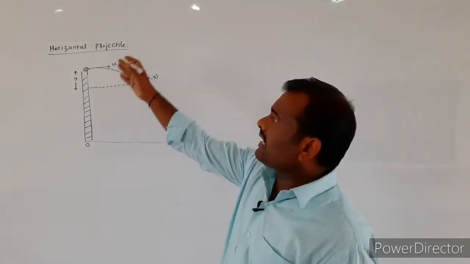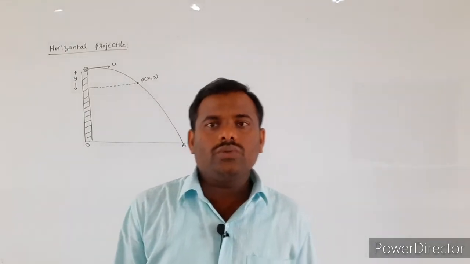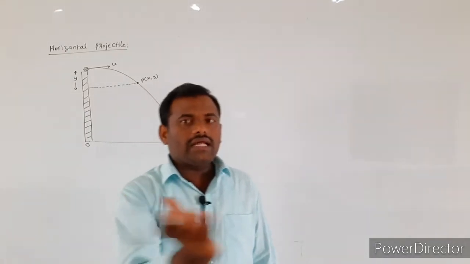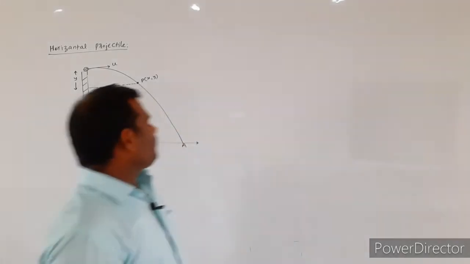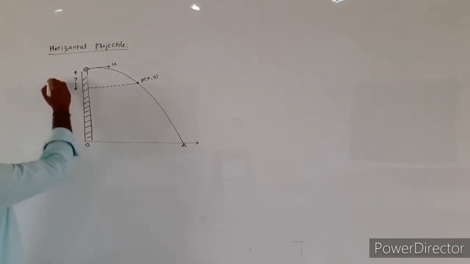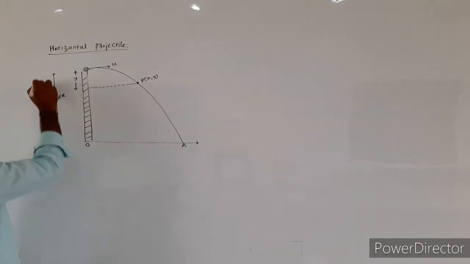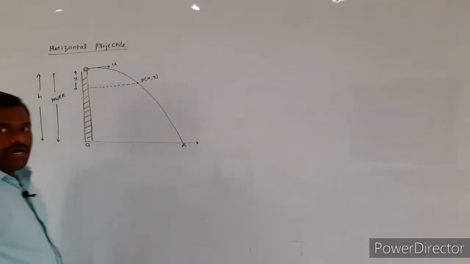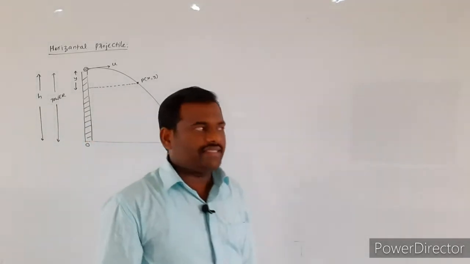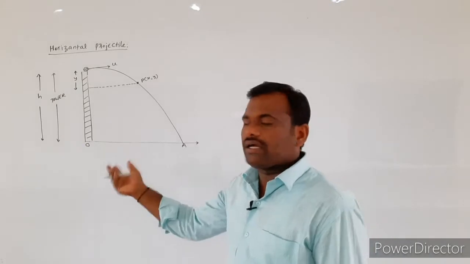But in the case of the horizontal projectile, a body will be thrown into the air horizontal to the ground. So for that I consider a tall building whose height we assume as small h. A tower is considered that has a certain height small h from the ground.